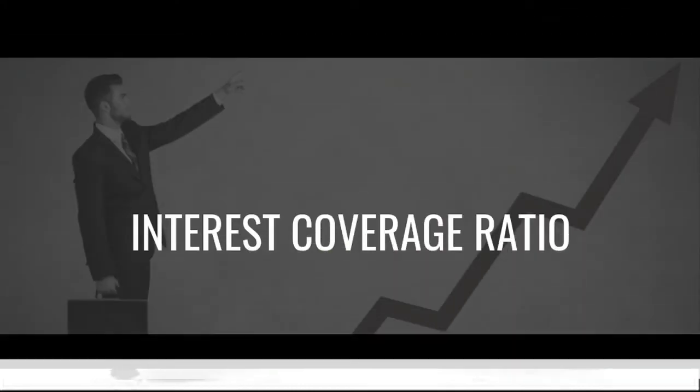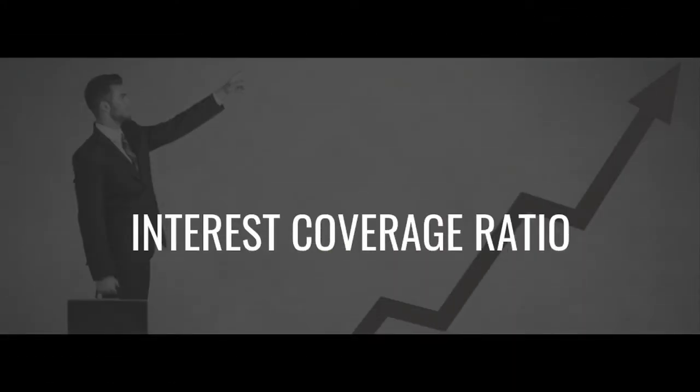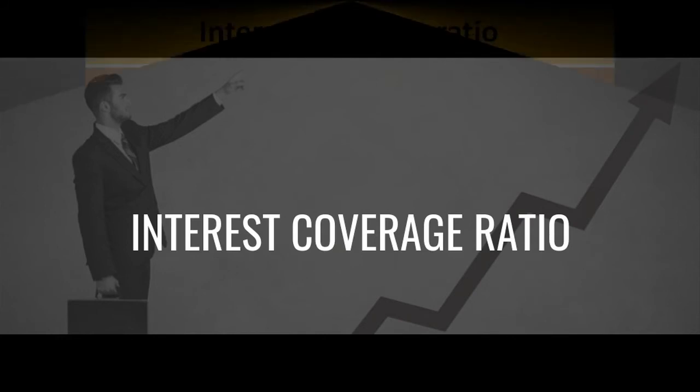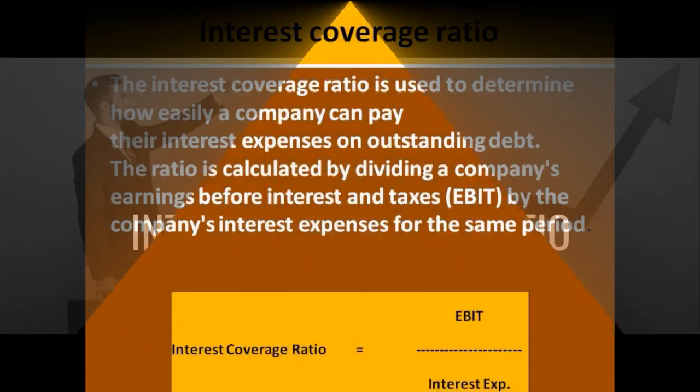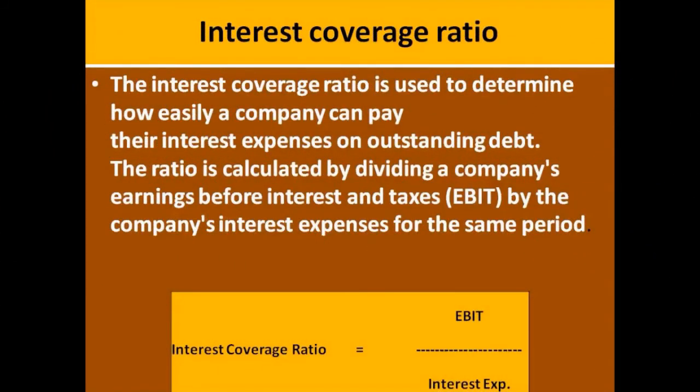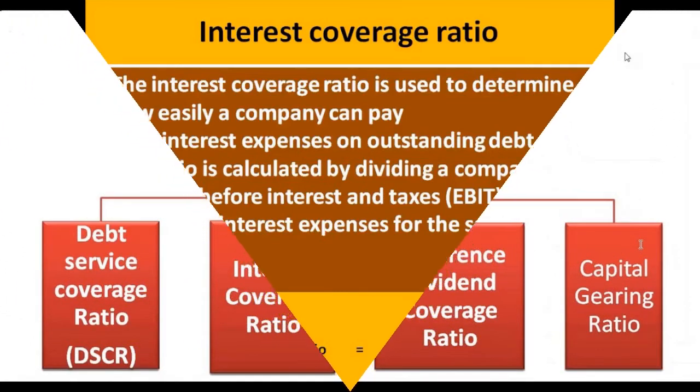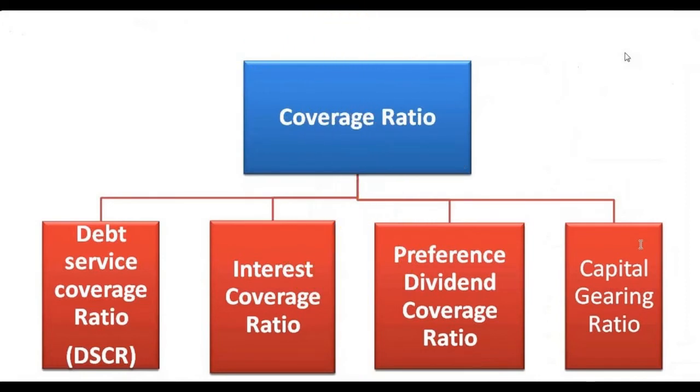Next comes the interest coverage ratio. It is earnings before interest and tax, or EBIT, divided by interest expenses. It indicates how solvent a business is and gives an idea about the number of interest payments the business can serve solely from operations.